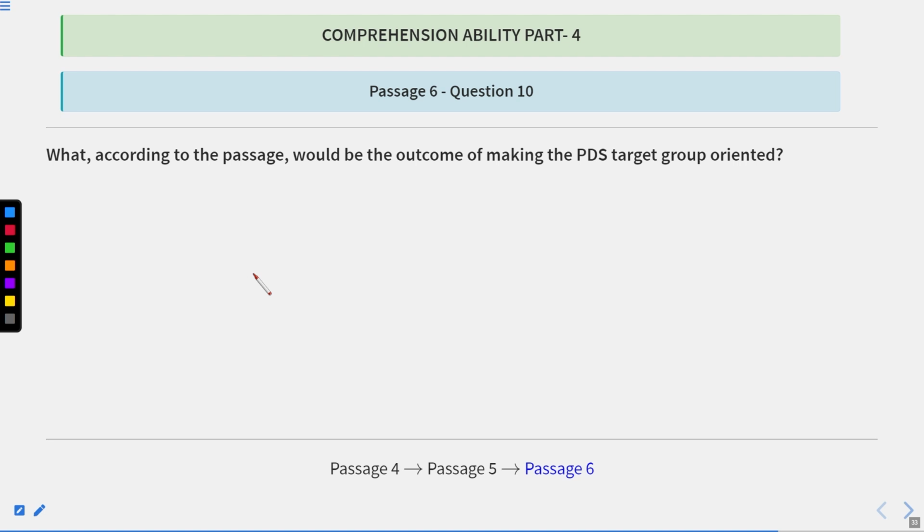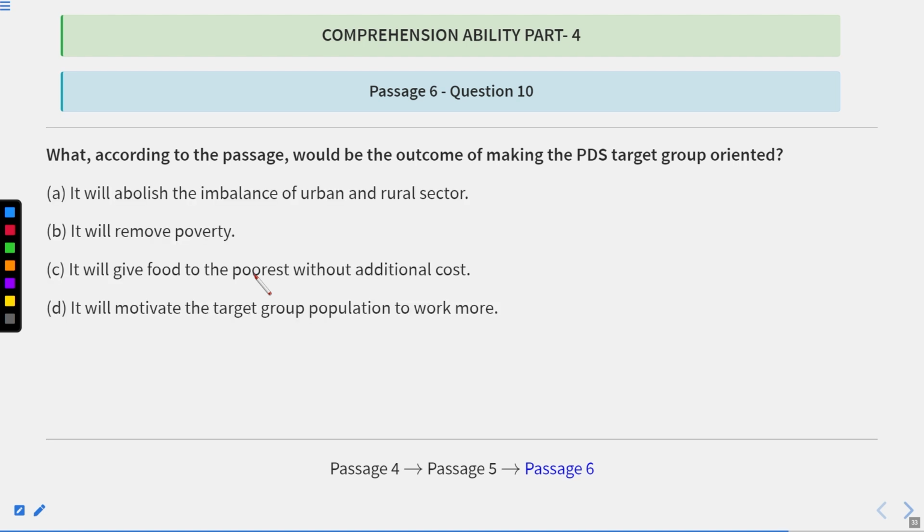What, according to the passage, would be the outcome of making PDS target group oriented? So it will abolish the imbalance of urban and rural sector. It will remove poverty. It will give food to the poorest without additional cost. It will motivate the target group population to work more. Okay, so here we are talking about the outcome of making PDS target group oriented. So it is C, that it will give food to the poorest without additional cost.